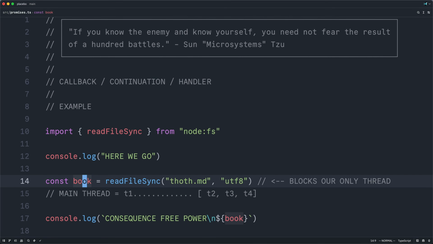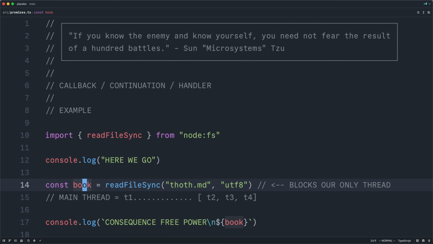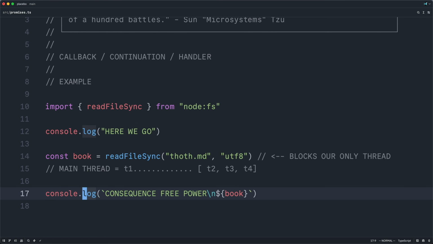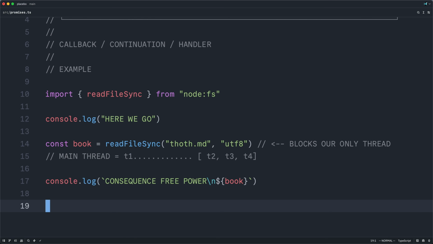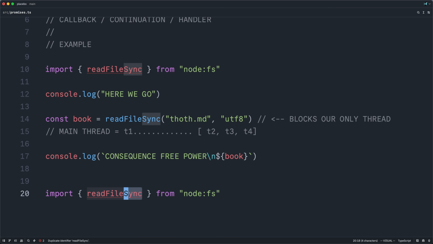And this is where, of course, callbacks and continuations come into play. In regular direct-style programs, the continuation is merely the remaining lines in the file. In our case, this consists of logging the contents of the book. But what if we instead reified the continuation of our program into a first-class function?